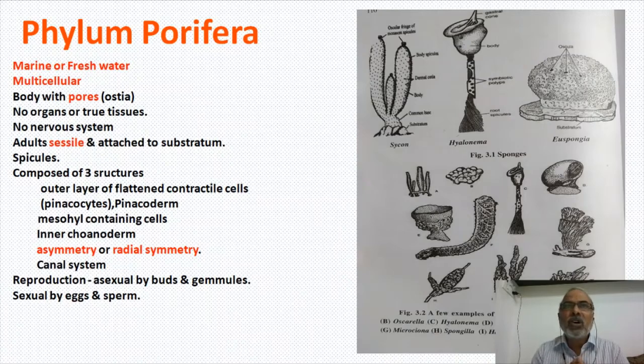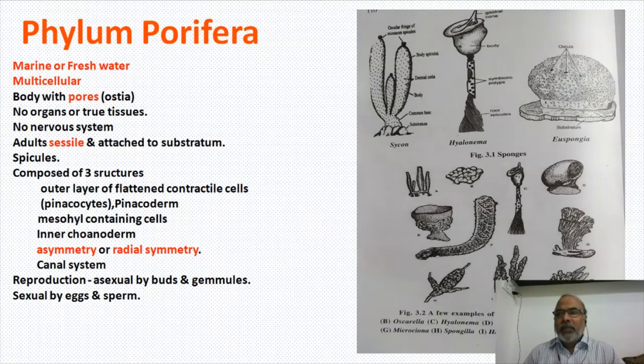These pores are called ostia, and these ostia attract water from outside to inside. And there is a very big opening outside, called the osculum. There may be one osculum or many. Anyhow, these are called pore bearers. Their body is perforated, with so many pores. These are called inhalent pores, technically called ostia, and there is an exhalent pore that is called osculum.